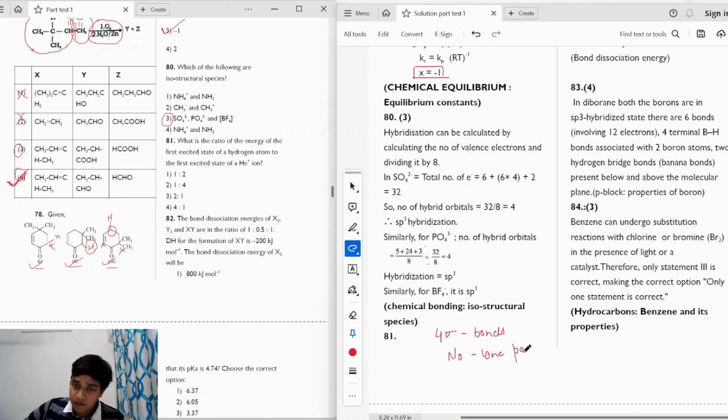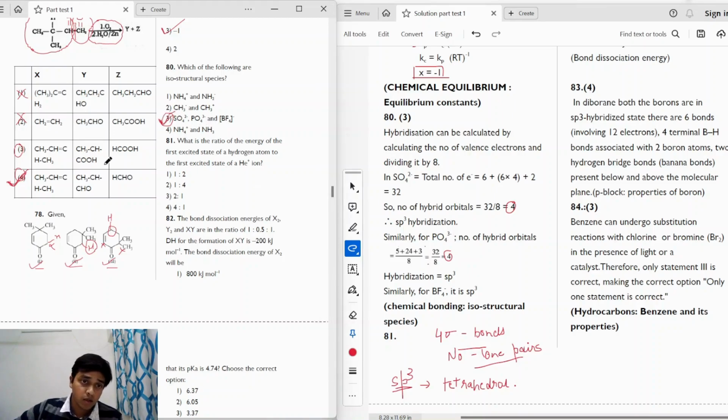So this means that the hybridization of all these central atoms will be the same. All will have four hybrid orbitals, as we can see here as well. In this calculation we have four hybrid orbitals for each of these three molecules. When we have four hybrid orbitals, it means that the hybridization is sp3, and when hybridization is sp3, the structure will be tetrahedral. So all these three molecules will be isostructural. So our correct answer is option 3.